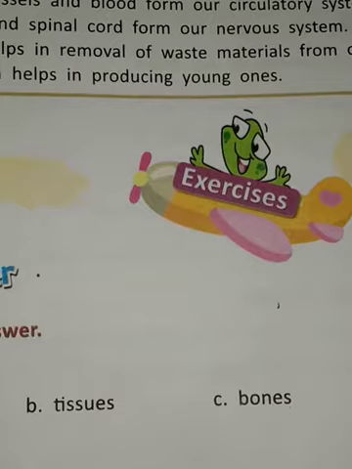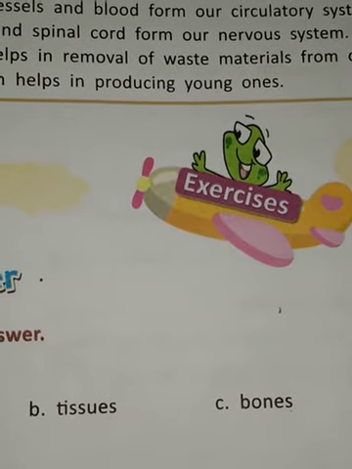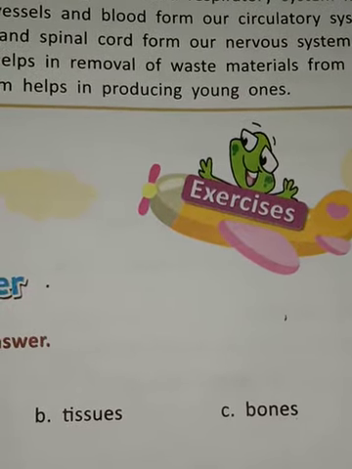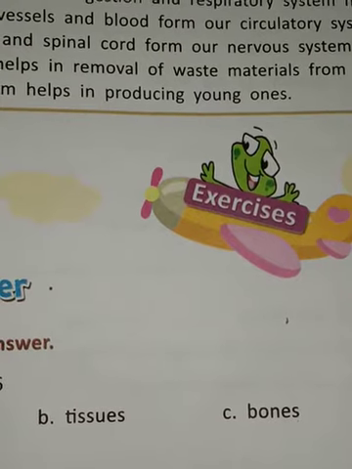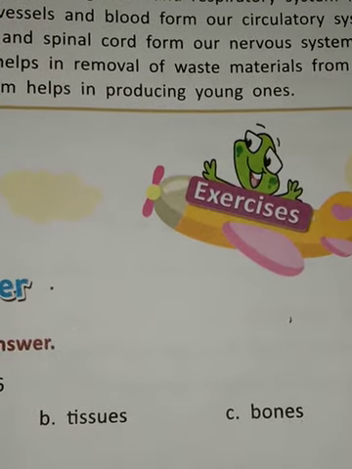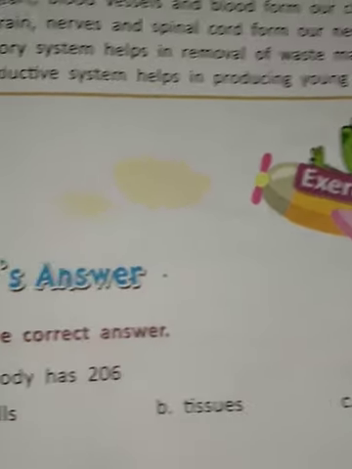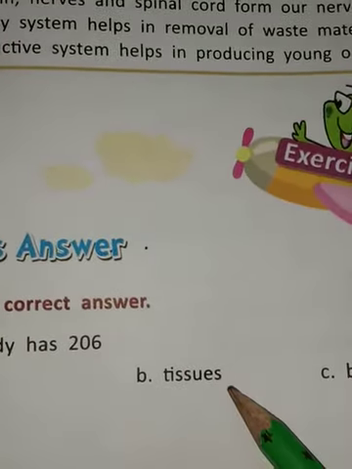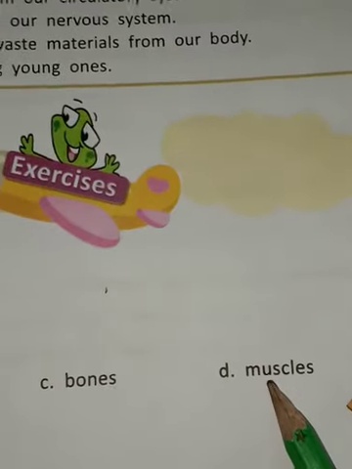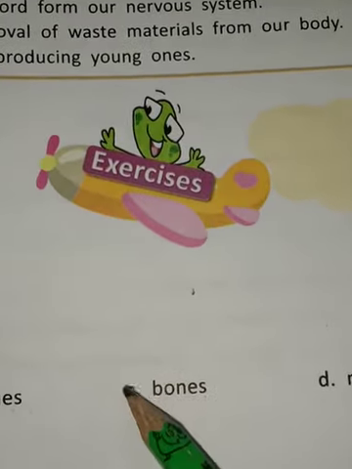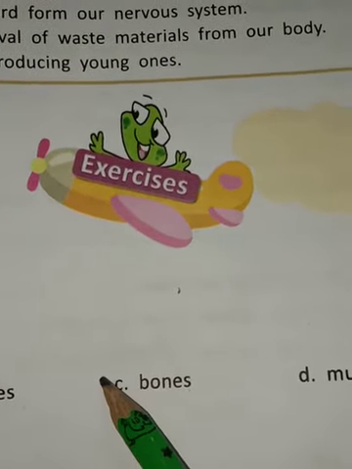Students, already I have explained, you know very well, our body has 206 bones. So options A, cells, B, tissues, and D, muscles are wrong. Now correct answer is C, bones.